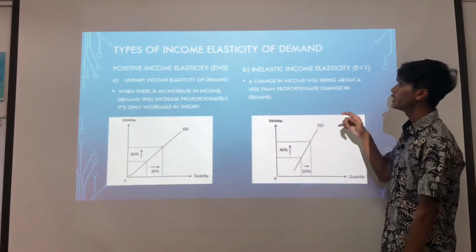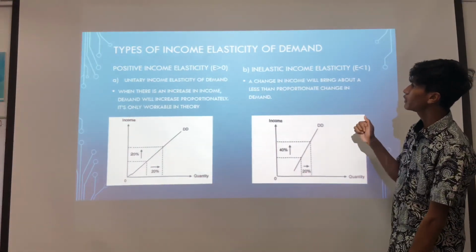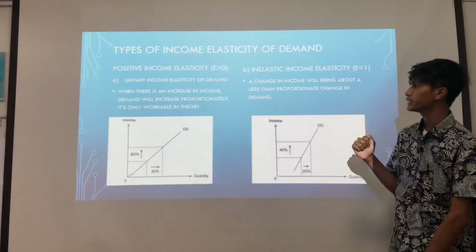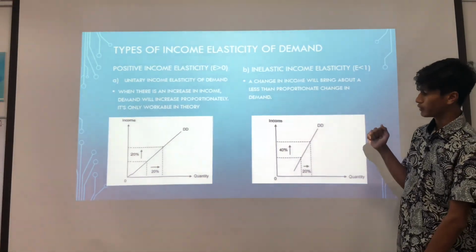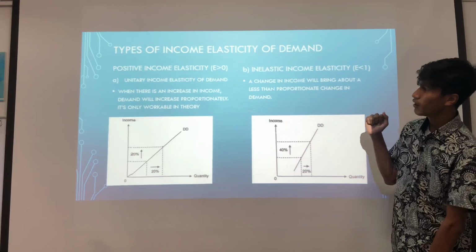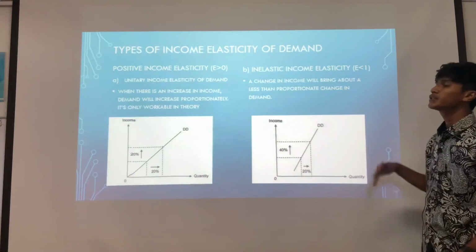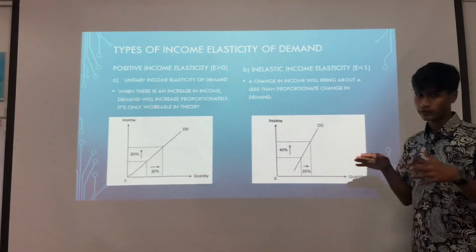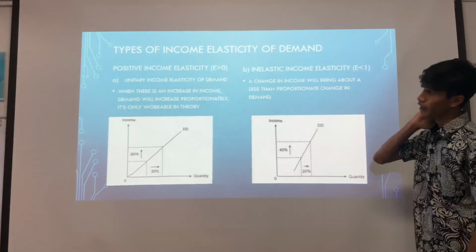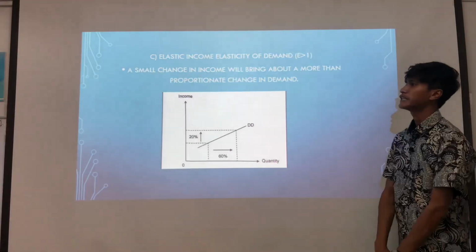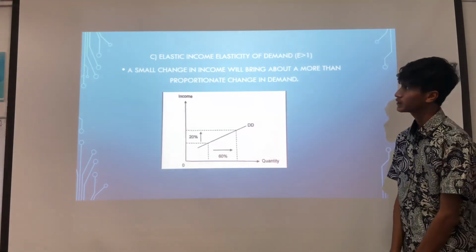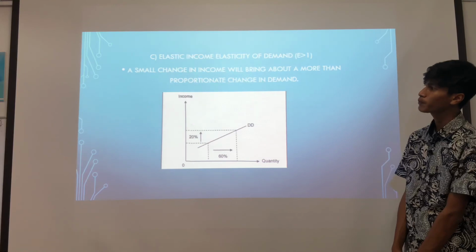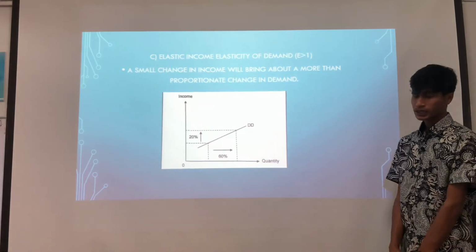Next, we have inelastic income elasticity. A change in income will bring about a less than proportionate change in demand. For example, this type of demand is for normal goods such as food and clothes in general. Next, we have elastic income elasticity of demand. A small change in income will bring about a more than proportionate change in demand.